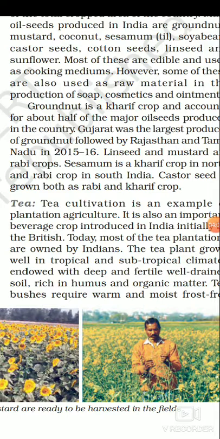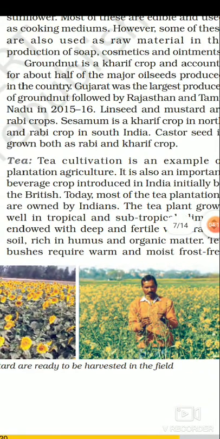Then comes tea. Tea cultivation is an example of plantation agriculture, and plantation agriculture was introduced in India by the British government. It is also an important beverage crop. Tea and coffee are known as beverage crops. Introduced in India initially by the British, today most of the tea plantations are owned by Indians. After independence, all the tea plantation owners are Indians, because tea is the main product of India at this time.